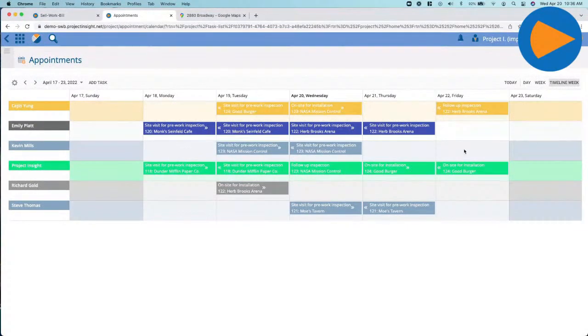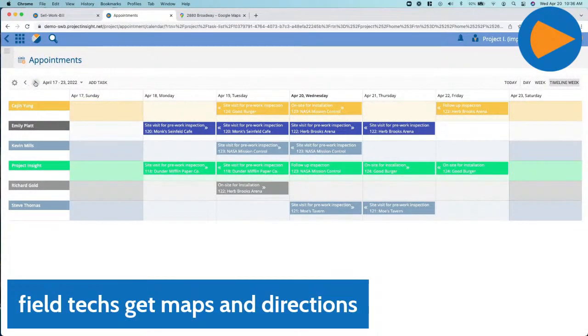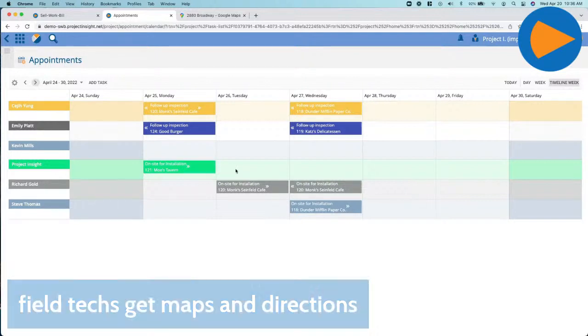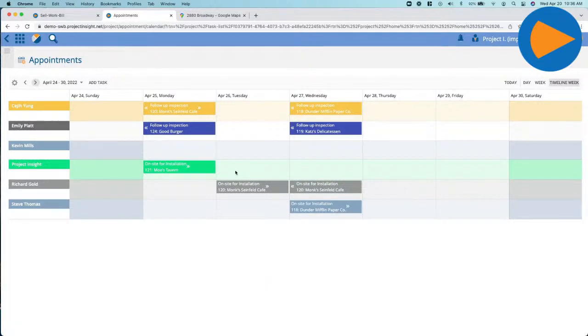So this is going to show us all the appointments that we have for the week. We can start to look at, hey, what do we have next week on the calendar? Is there anything that perhaps needs to be adjusted? Maybe Steve, I don't know, is going to be out of office the entire week and we need to readjust this to someone else. We can add this to another person. So you can start to drag and drop.